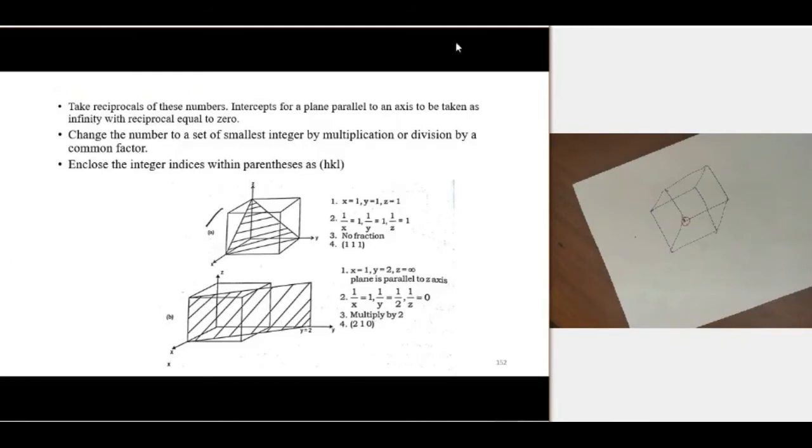So first we calculate the intercept. Then if the plane is parallel to a particular axis, we give the infinity value for the intercept. Then we take the reciprocal, and then we clear fractions by a common factor, then enclose within this curved bracket. So that is the procedure.